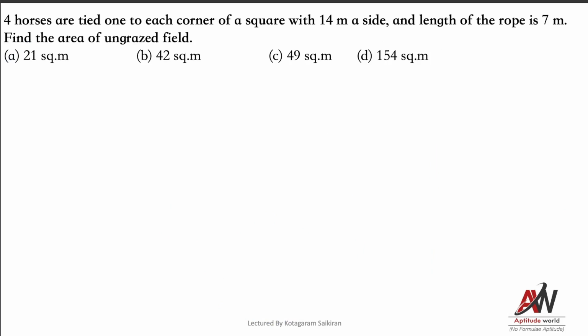Okay, next. 4 horses are tied one to each corner of a square. So we are having a square. So 4 horses are tied, at this corner, and this corner, and this corner. So the length of the rope is how much? 7 centimeters. See, suppose horse is here, you think. So horse will graze like this, and here also. See, suppose, so this is how much? Half, no? So I'll be writing clearly here. One second.